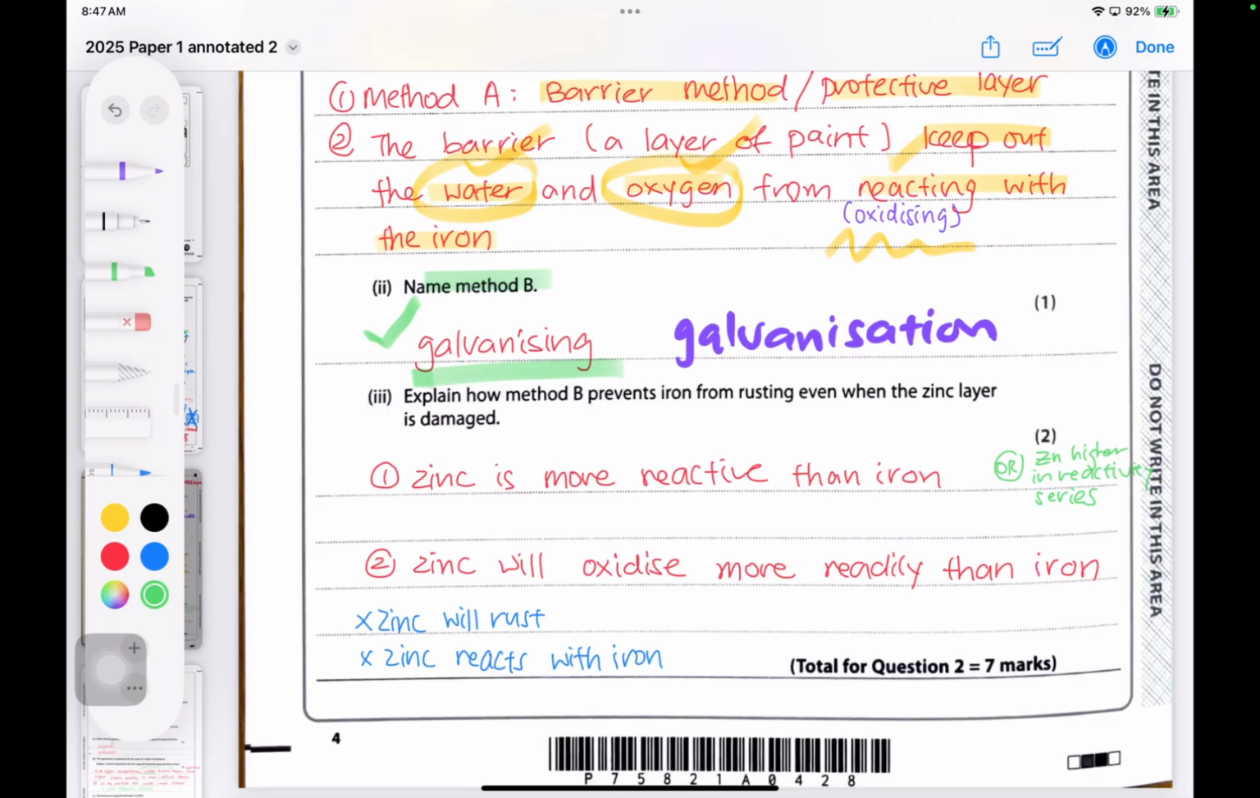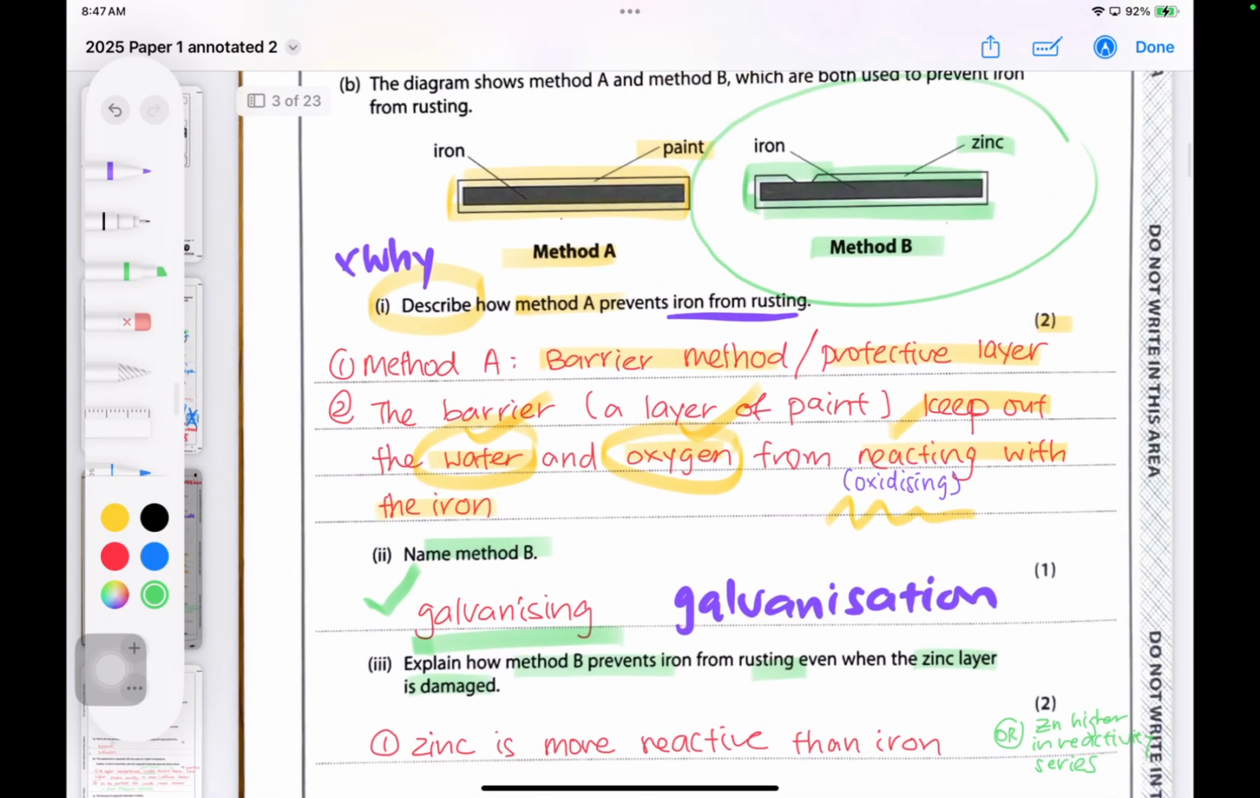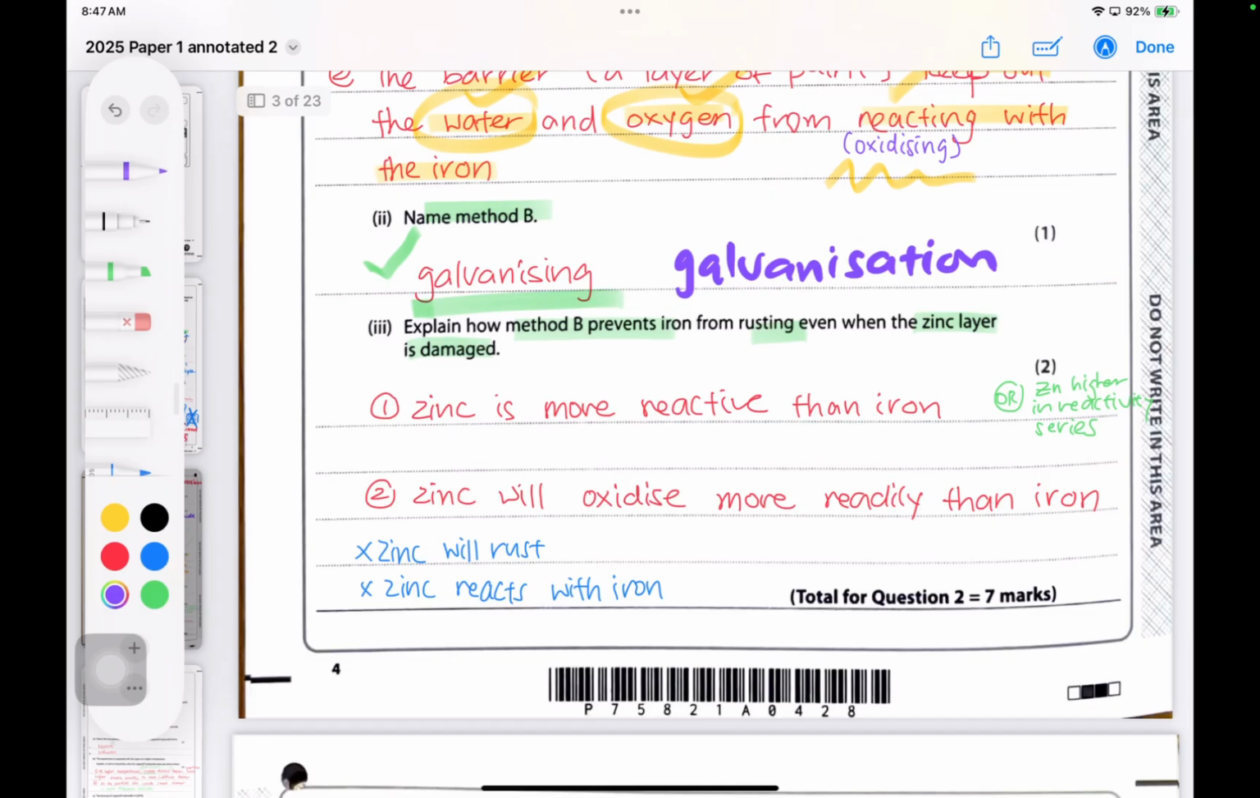Next, they are asking you, how does method B prevent rusting even when the layer of zinc is damaged? Say for example, now it's nicely coated, right? You have a layer of zinc around iron. Say for example, halfway through, this whole slab of zinc disappeared. Why is it that the iron in there doesn't rust at all? The reason is very simple. Zinc is more reactive than iron.